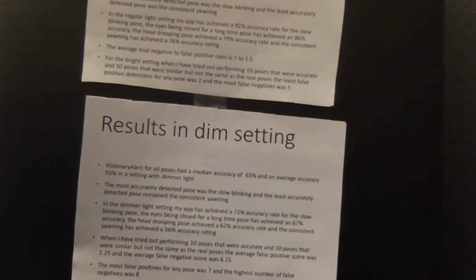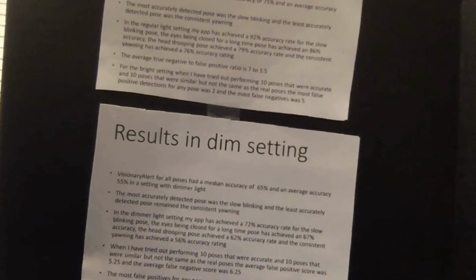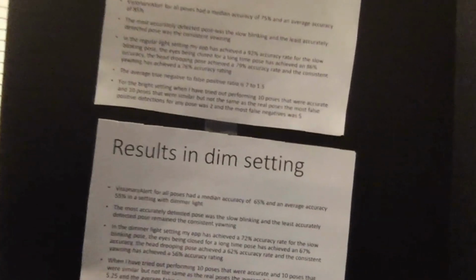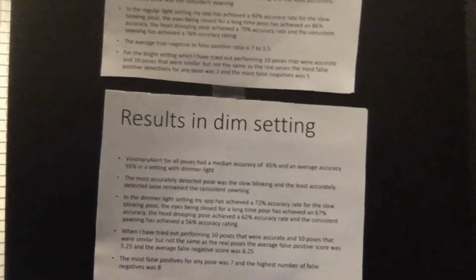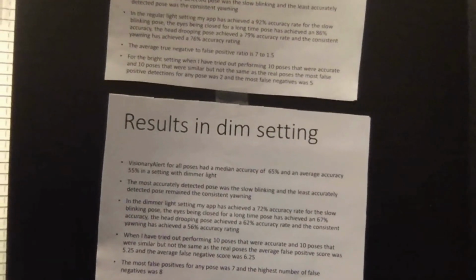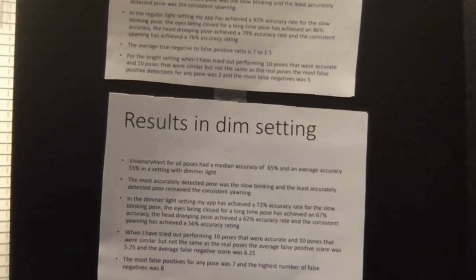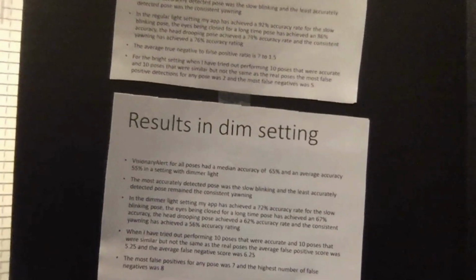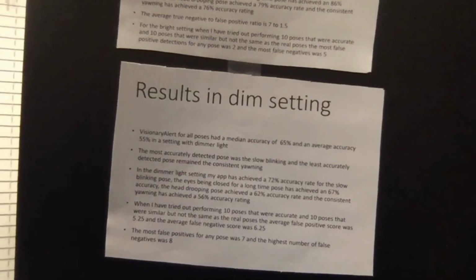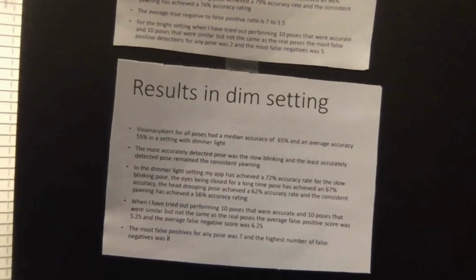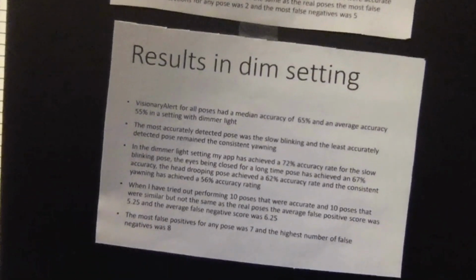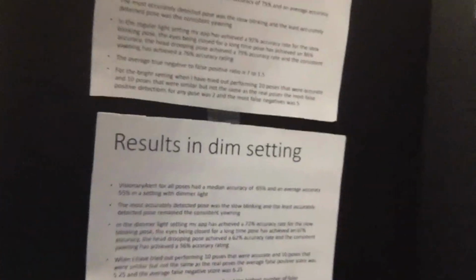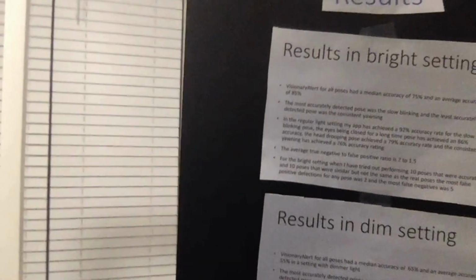The head drooping pose has achieved a 62% accuracy rate, and the consistent yawning pose has achieved a 56% accuracy rating. When I tried performing 10 poses that were accurate and 10 poses that were similar but not the same as the real poses, the average false positive score was 5.25 and the average false negative score was 6.25. The most false positives for any pose was 7 and the highest number of false negatives was 8. In a dim light setting, here are the accuracies of each of the poses graphed out.